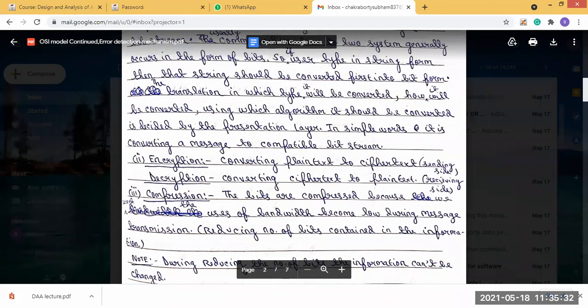In the encryption technique, the message is converted from plain text to cipher text and sent to the communication channel. So whoever is doing the unauthorized access is not able to take that message. And on the receiver side, the decryption happens.